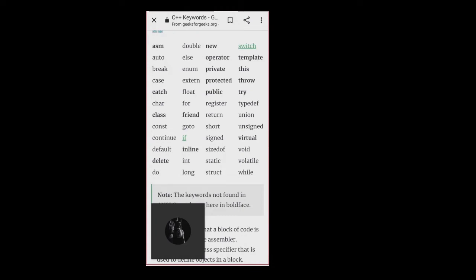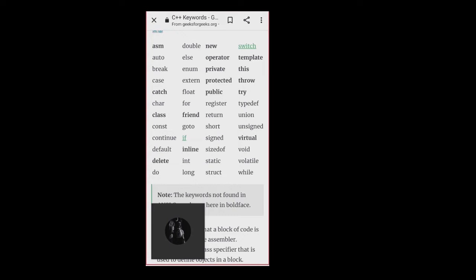Including these, we have some more keywords added by ANSI C++. Those are bool, const_cast, dynamic_cast, explicit, export, false, mutable, namespace, reinterpret_cast, static_cast, true, typeid, typename, using, wchar_t.